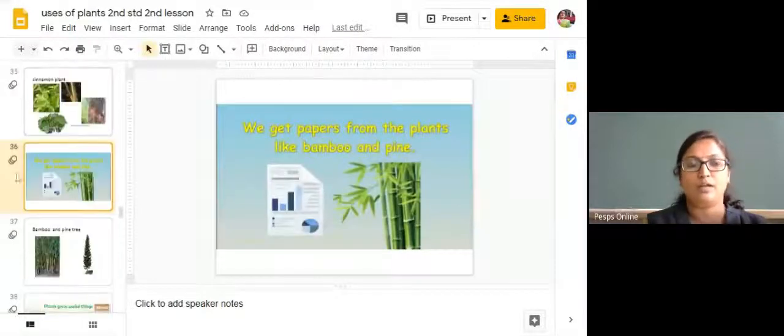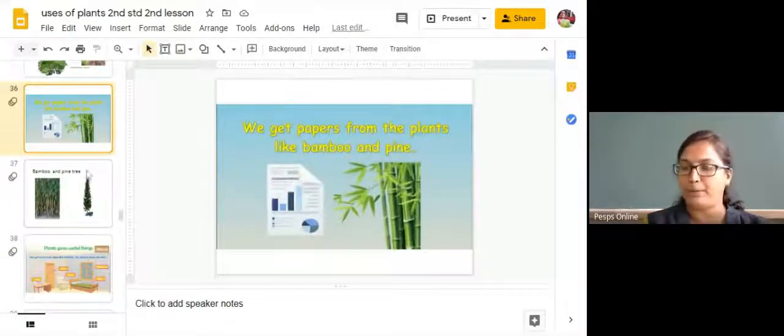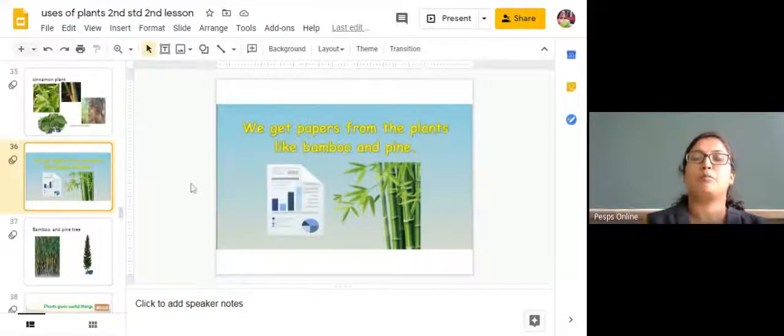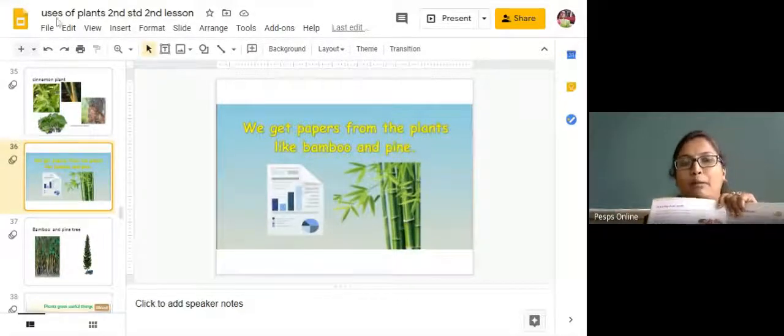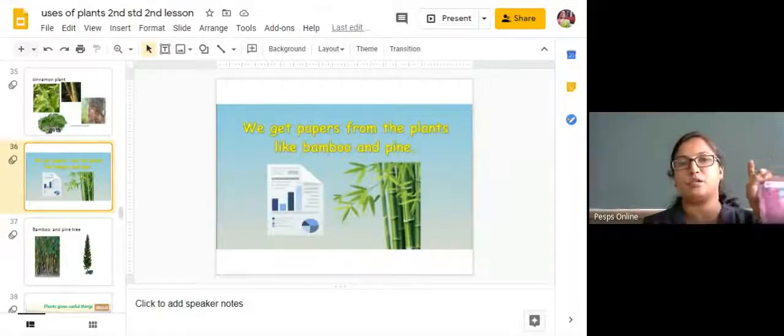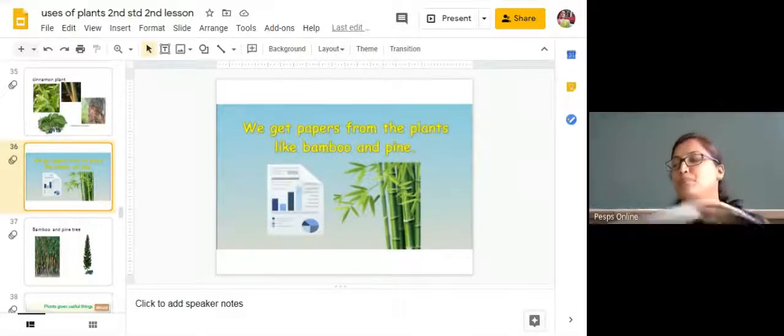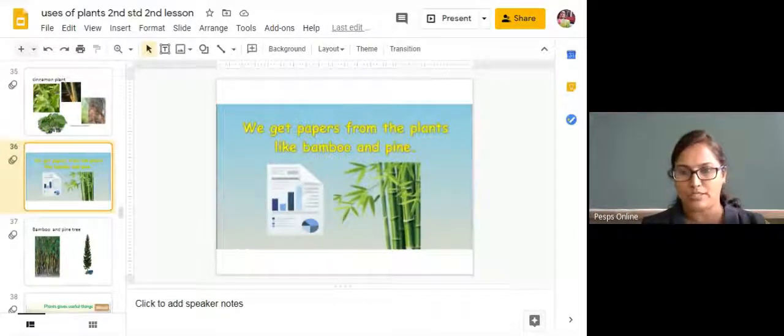Some other uses we will see now. For example, we get paper from the bamboo as well as the pine trees. Whatever textbook you are having right now in your hand, these are prepared by using paper. From which plant are we going to prepare the books? By using the bamboo stem as well as the pine stem.